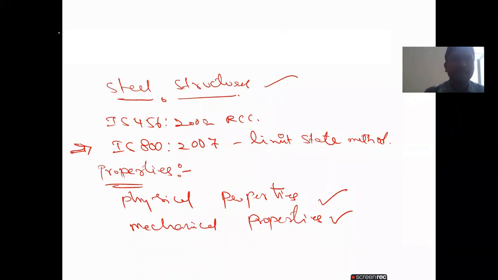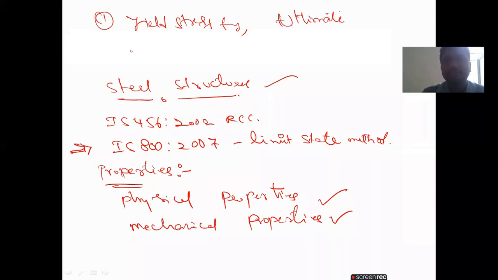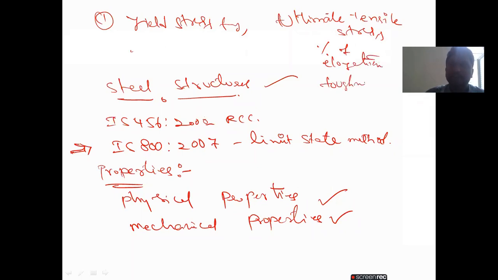The first one is yield stress, Fy, and also ultimate tensile stress, Fu. We also take the maximum percentage of elongation, and also notch toughness. These are the mechanical properties we are taking.